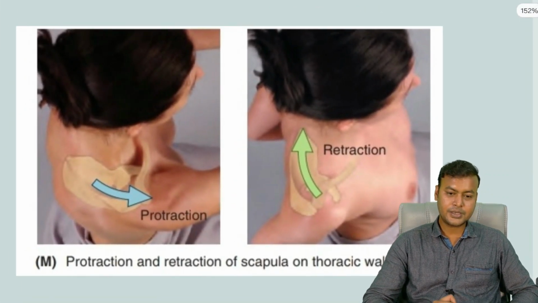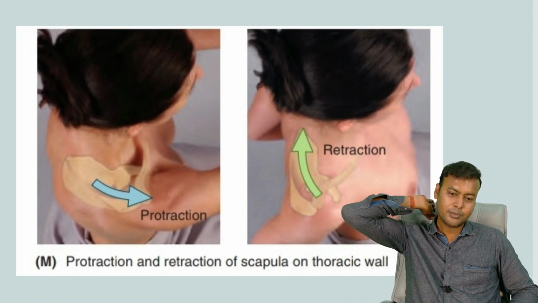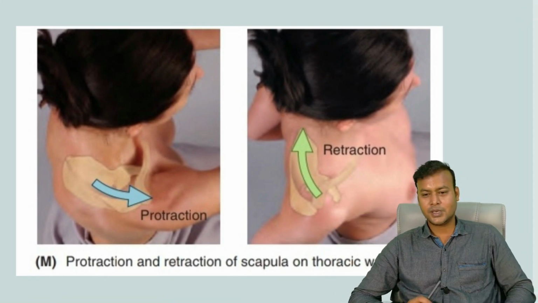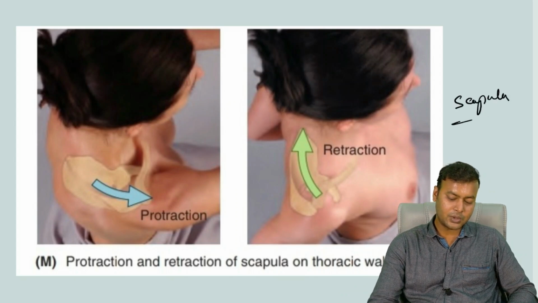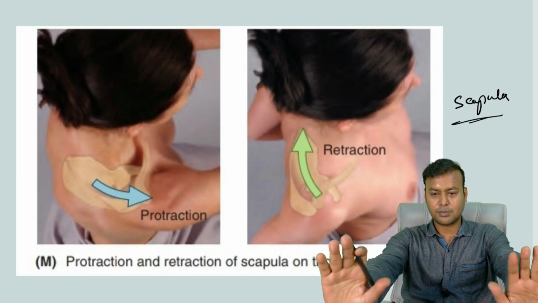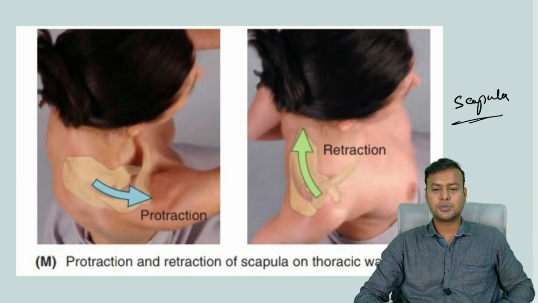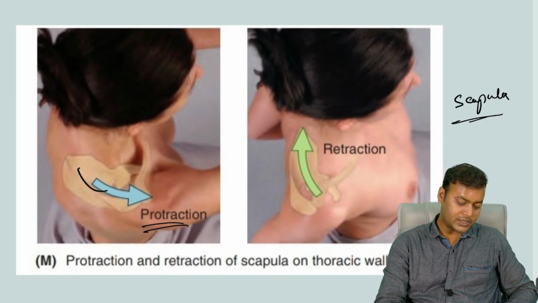So here in this image, you can see another movement, that is the movement of the bone of your back. What is that bone known as? It is the scapula. The scapula is also known as the shoulder blade. So when you are pushing against something, pushing against a wall or doing push-ups, there happens the movement known as the protraction. All right.